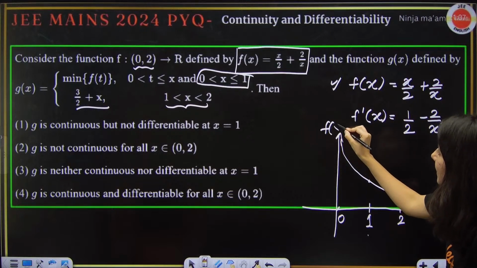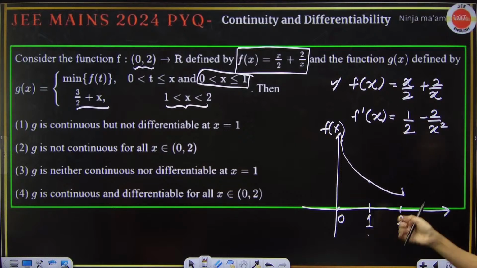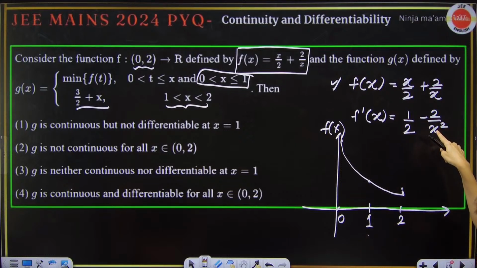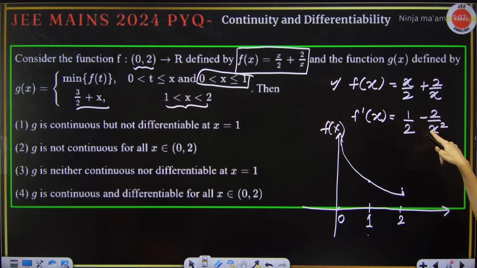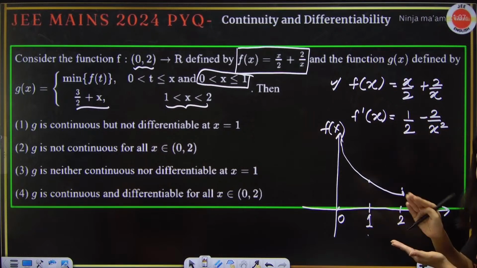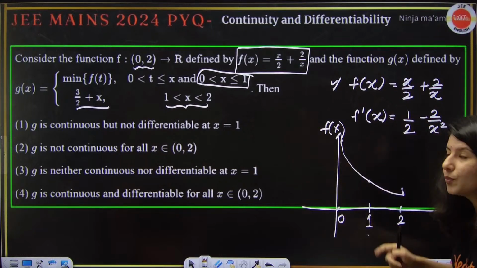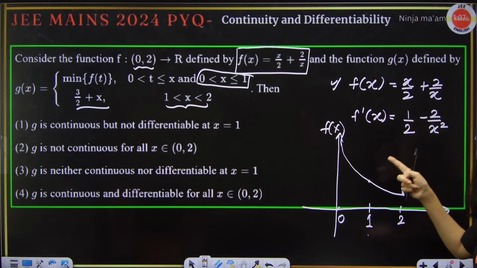And this is a decreasing function. Why? Because you put 2 over here, so this is going to be half minus 2/4, half minus half, so 0. Almost 0 you are getting. But before 2, you can't put 2. You put 1: half minus 2.